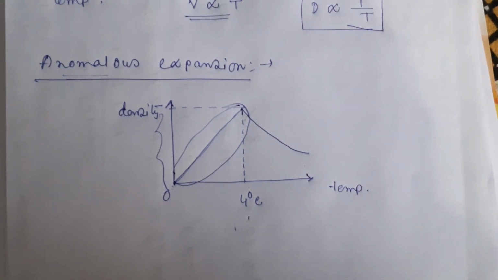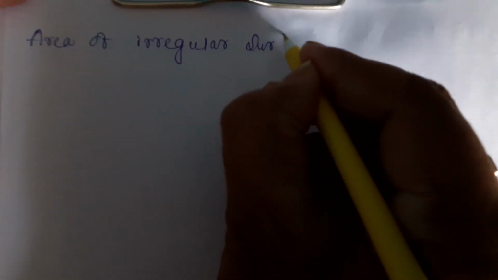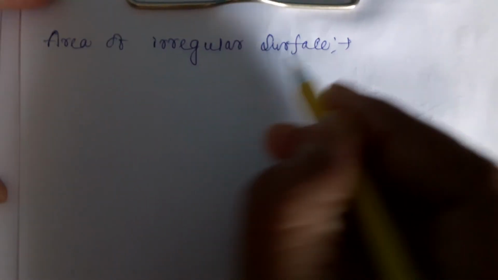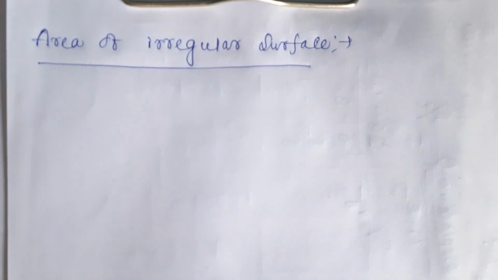Okay, the next part of this chapter is the calculation of the area of an irregular polygon or irregular surface. So, how to calculate the area of an irregular surface?